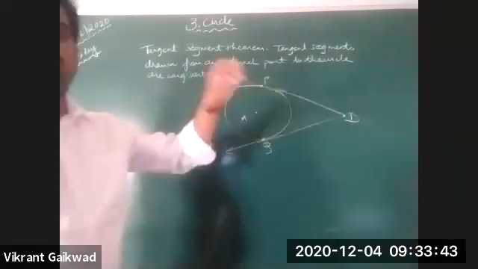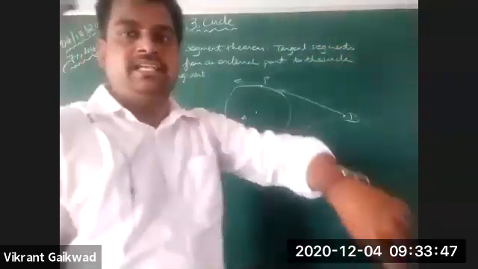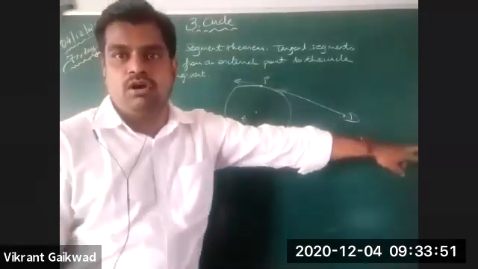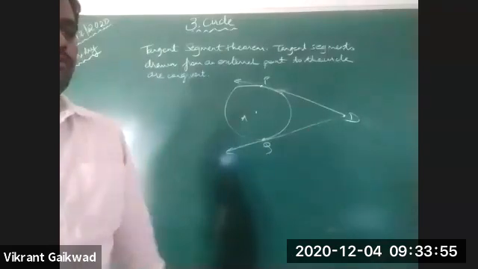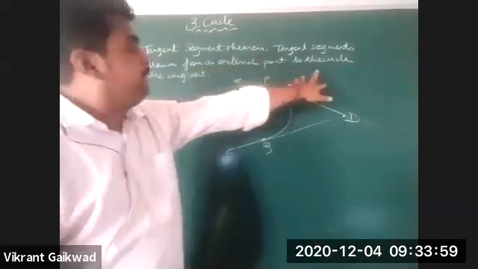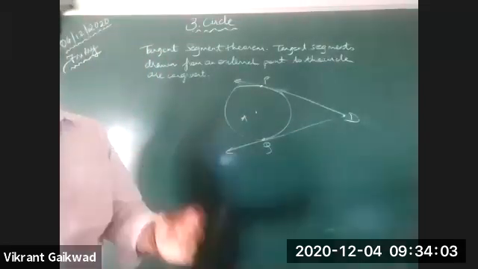So what is given to you? A circle with center A, point D in the exterior, and from point D you're drawing tangents DP and DQ. What you have to prove is that PD and QD are equal.